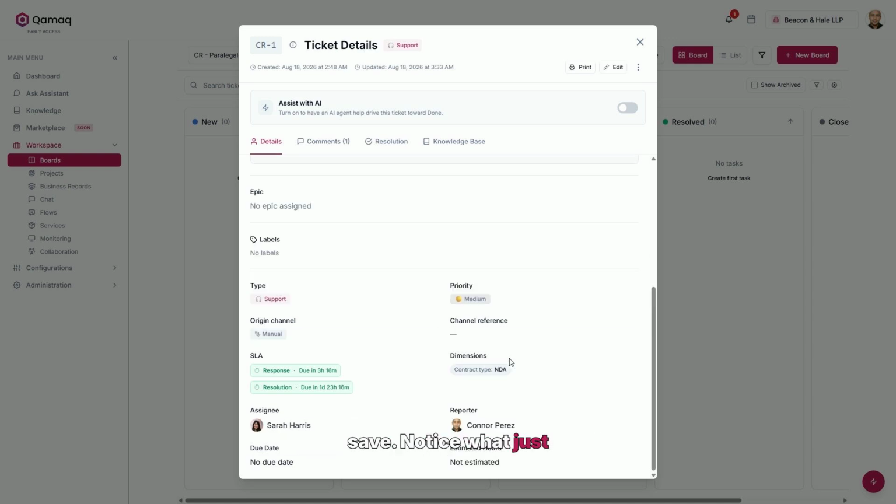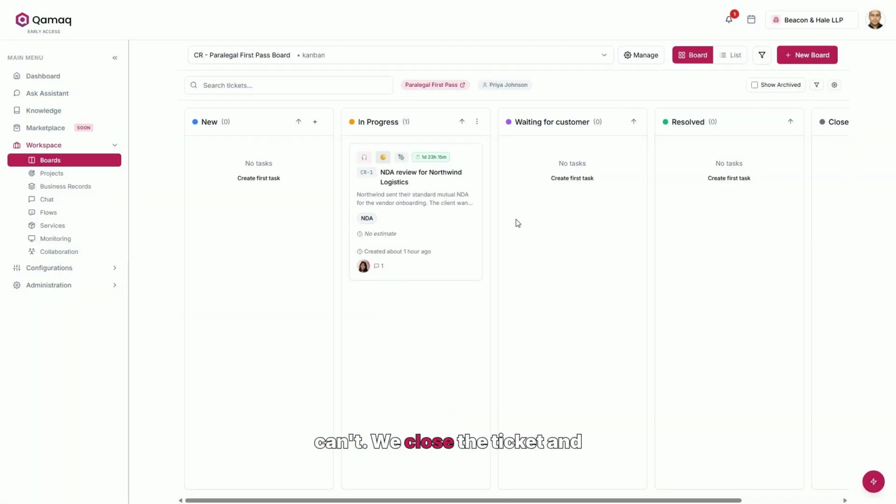Notice what just happened, because it's more significant than it appears. Until now, the only thing that said this case was an NDA, was the title typed by hand. Now a field says it, with a value chosen from a list. And a field can be counted. A handwritten sentence can't. We close the ticket and stay on the board, because this is where you see what all of that was for.